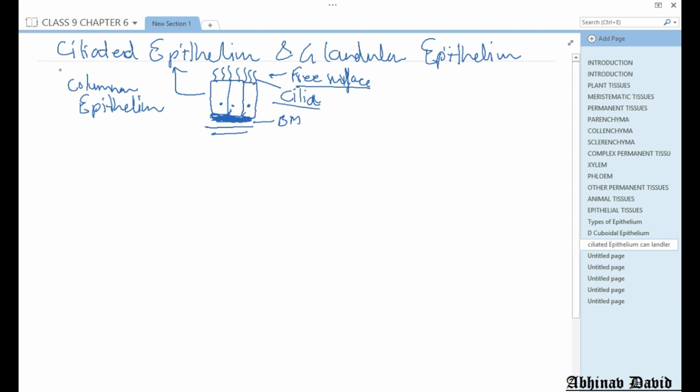It is a modification of columnar or cuboidal epithelium.